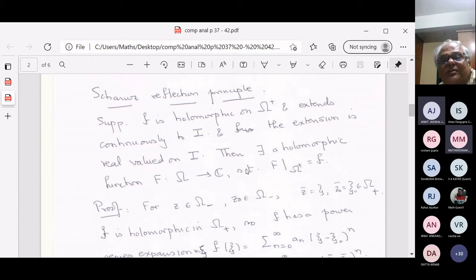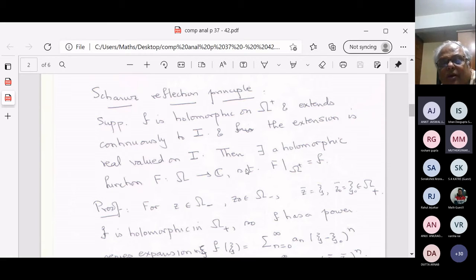Omega is equal to omega plus union the reflection of omega, union I. There is a holomorphic function, capital F, defined on omega plus union omega minus union I, so that the extension restricted to omega plus is little f. So you have to define what capital F does on omega minus.